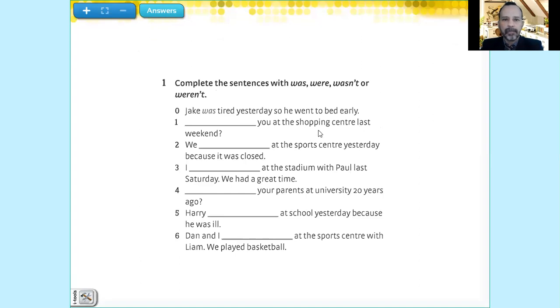Next, we go to grammar. It says complete the sentences with was, were, wasn't, or weren't. Wasn't and weren't are the negative forms of was and were. Read the sentences and complete. But remember, was is for singular and were is for plural. Example: I was at the park last night. My brother and Tim were at the movie theater last week. You see? Singular and plural. You have to read and complete.